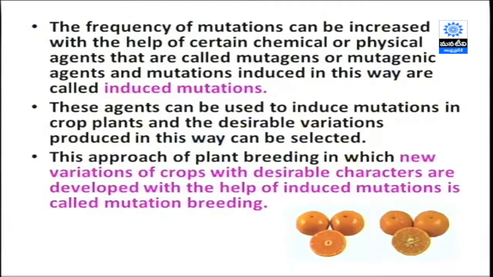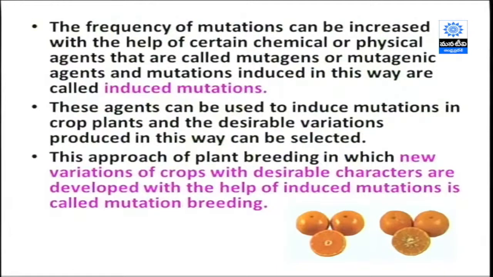Coming to the frequency of mutations, with the help of certain agents we can increase it. The rare frequency of mutation can be increased by the application of physical and chemical agents, which are called mutagens or mutagenic agents, and mutations induced in this way are called induced mutations. These agents can be used to induce mutations in crop plants, and the desirable variations that the farmer or customer wants can be produced in this way.